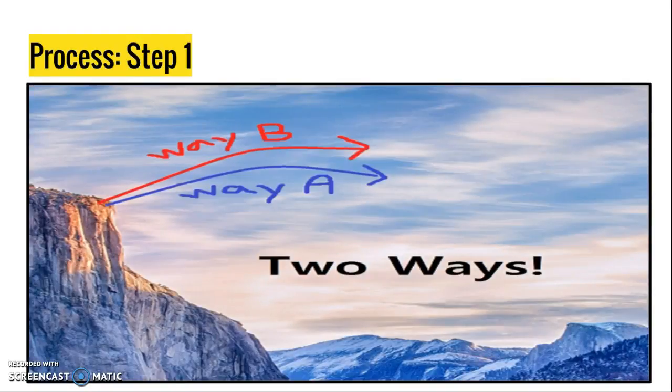Let's start. First, I have to decide on two ways of starting the paragliding in order to compare which one would make me stay longer in the sky. One way is to start the paragliding by rising up to the sky right after I jump from the mountain and then gradually go down to the ground. And the other way is to start paragliding by rising up even higher than the first one. So the first one is way A and the second one is way B.